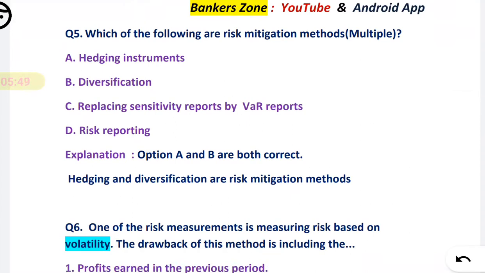Here we have to identify the risk mitigation method. Mitigation means you have to mitigate, you have to eliminate that risk. Here multiple options can be chosen.